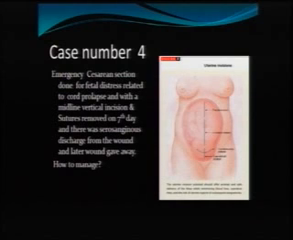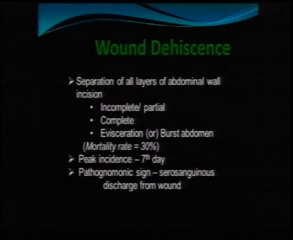And again, case number 4 is an emergency cesarean section done for fetal distress related to cord prolapse with a midline vertical incision, and sutures removed on the 3rd day with a serosanguinous discharge from the wound. Later the wound gave way. We know wound dehiscence can be partial or complete: incomplete or partial, complete or evisceration, or burst abdomen, with a mortality of 30%. The peak incidence is on the 7th day.